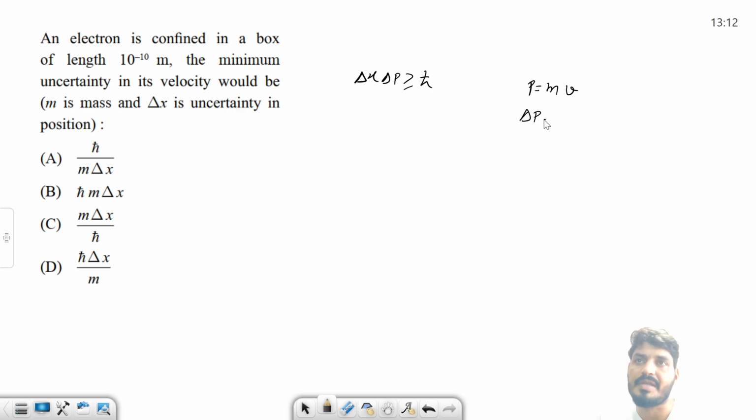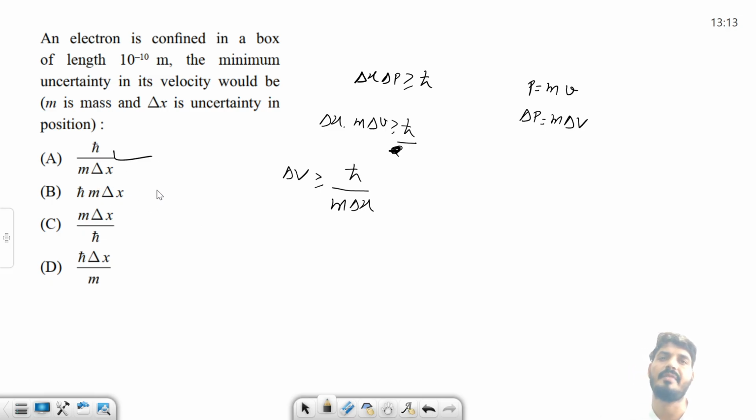So what is delta p? M delta v you can put here. So this is delta x into m delta v greater than h cut by 2. So what is delta v here? This is h cut over, sorry, this 2 is not there, आंसर में नहीं है तो मैं हटा रहा हूं. So this is m delta x. This is the answer, h cut over m delta x. Very simple question. आपको याद क्या रखना है? This formula only. Heisenberg uncertainty principle. Okay, see the next question.